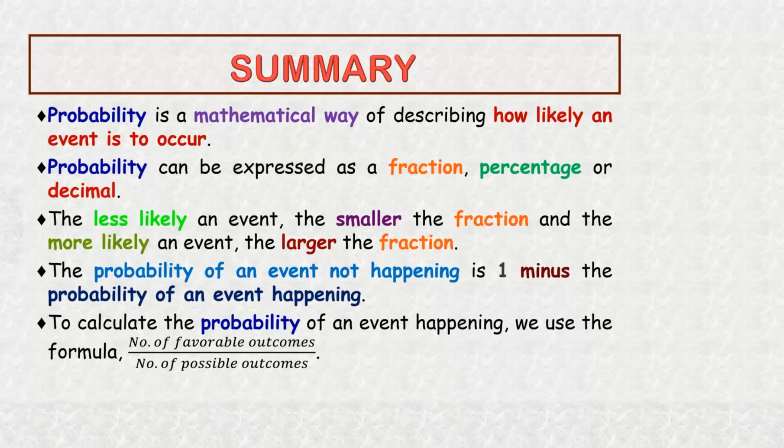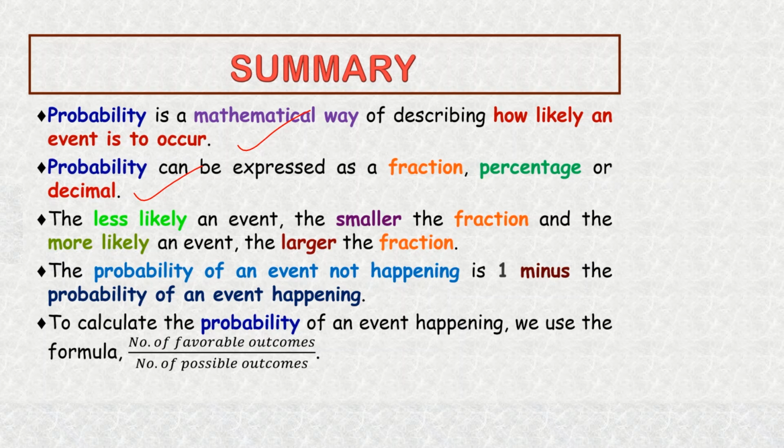Having solved those examples, we have come to the end of this lesson. But before we go, let's take a quick look at all that we have learned so far. First, we learned that probability is a mathematical way of describing how likely an event is to occur. We also learned that probability can be expressed as a fraction, percentage, or decimal.